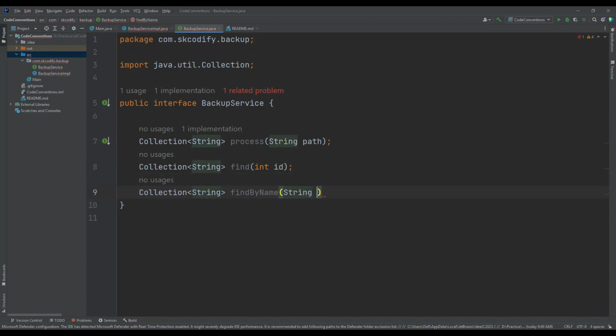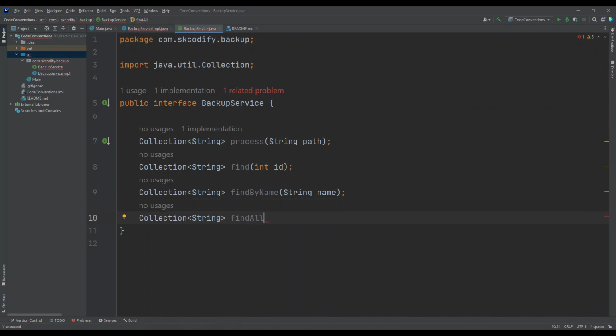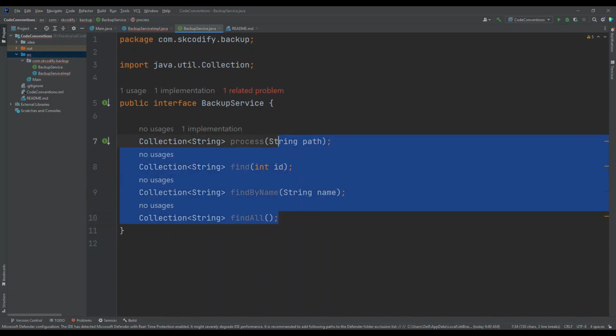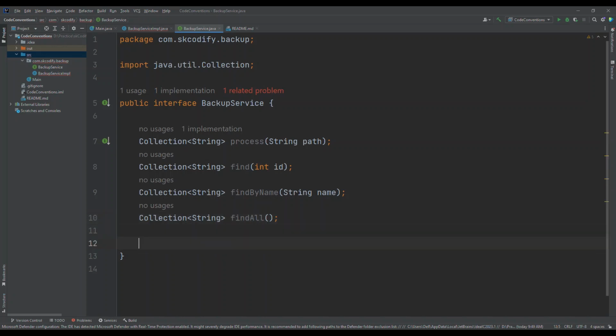Then the same thing, a collection of strings, and maybe find all. So this is a group of methods which is based on functionality, not by the scope. And another group, what can that other group be?